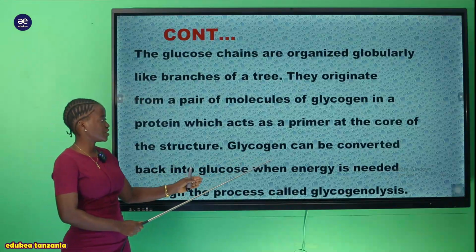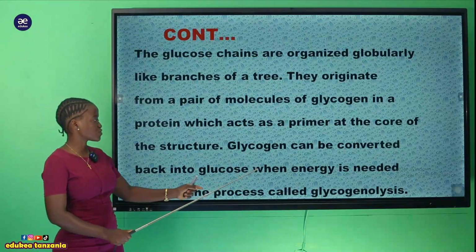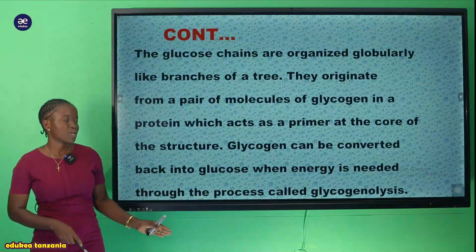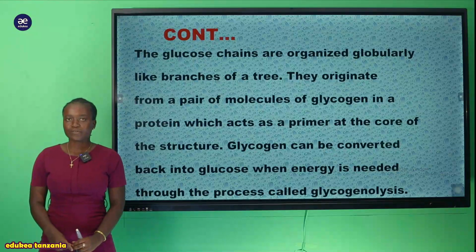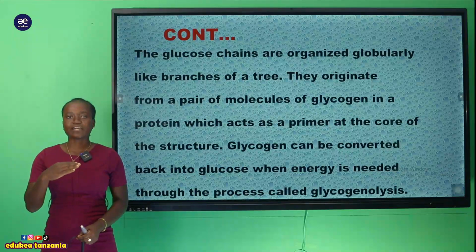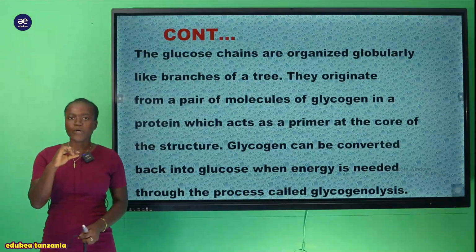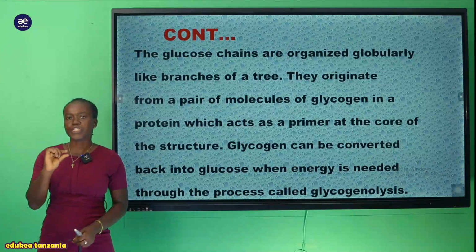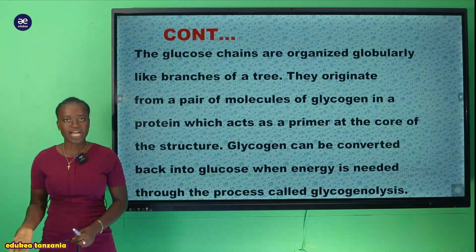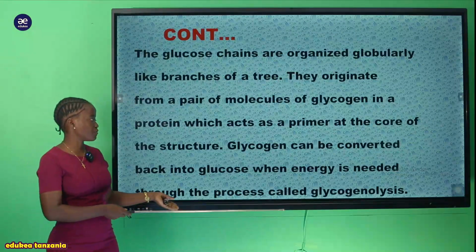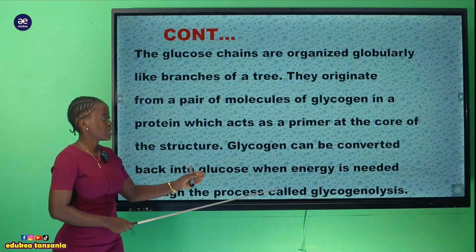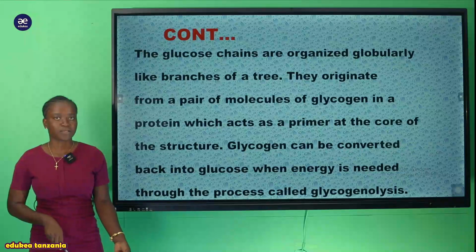And now you can see the glycogen can be converted back into glucose when energy is needed. So tunasema kwamba hii glycogen inaweza ikabe hydrolyzed pale ambapo inahitajika ndani ya mwili. So the glycogen will be broken up to its monomers, or its initial molecule, which is glucose, so that it can be used for body activities. That process of metabolizing, or we can say converting glycogen to glucose, is called glycogenolysis.